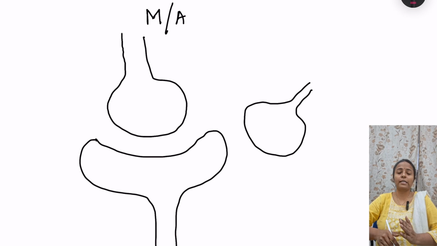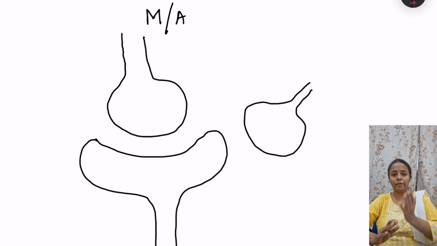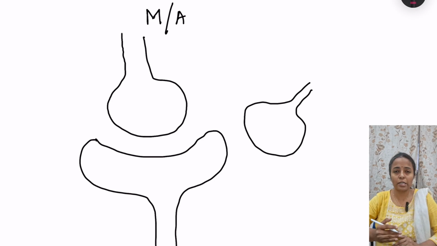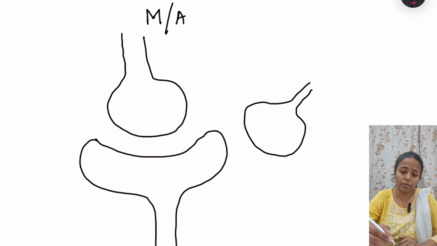Maybe the inhibition is less, that is the GABA transmission is less, or the excitation is more, that is glutamate transmission has increased. Glutamate is the most common excitatory neurotransmitter in the brain, and GABA is the most common inhibitory neurotransmitter in the brain. Okay, so first let us see how this synaptic transmission is occurring.